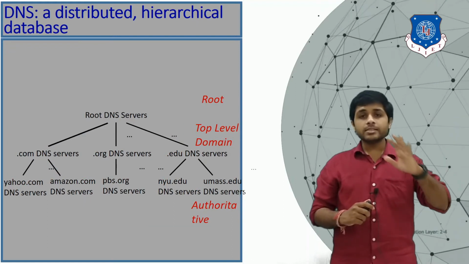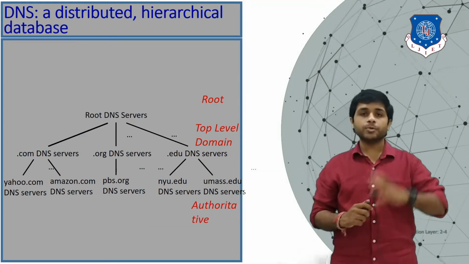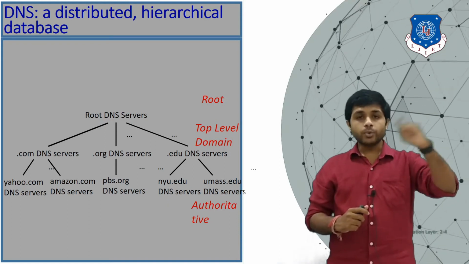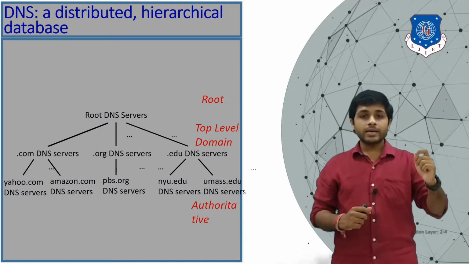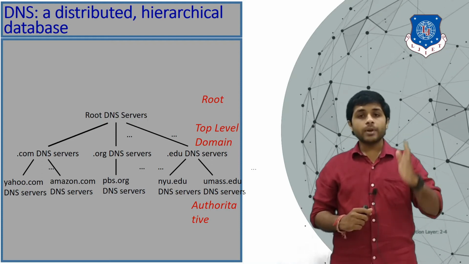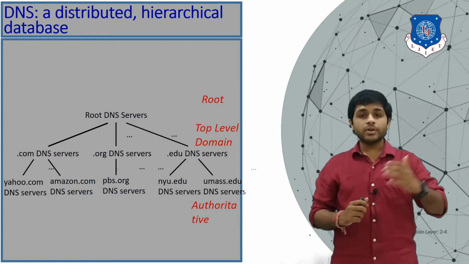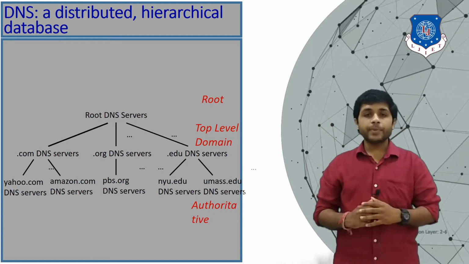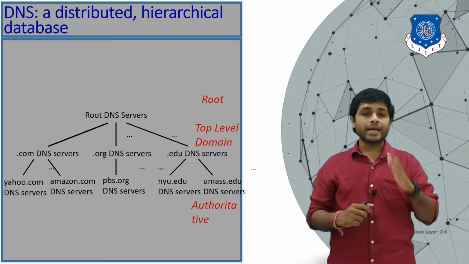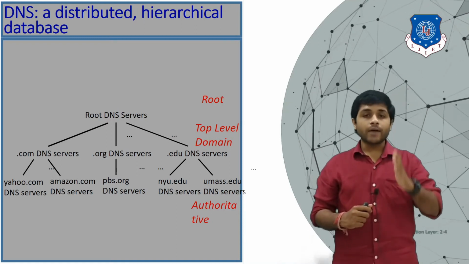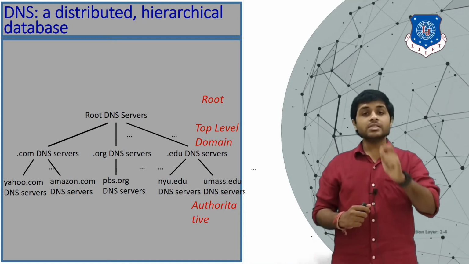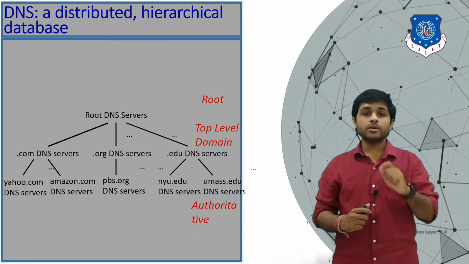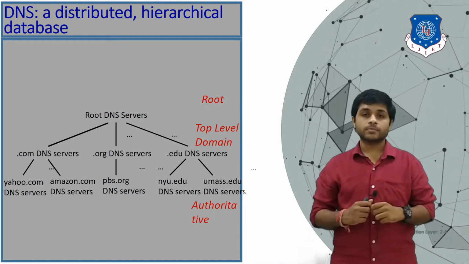So the DNS is totally distributed and hierarchical. At the top there are root servers. After that there are top level domain servers, and after that there are authoritative servers. So if you are typing, for example, www.amazon.com, after .com there is a dot, and that dot at the end represents the root DNS servers.